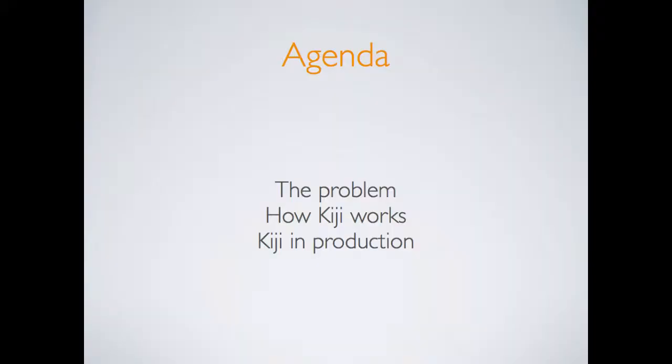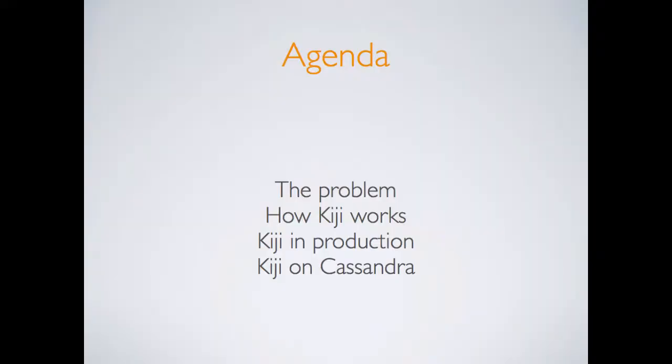I'll talk briefly about how Kiji works in production right now. So we're using it to serve personalized recommendations with a top Fortune 150 retailer at the minute. So I'll describe how that works. And finally, I'll talk a little bit about how Kiji works on top of Cassandra, how we map our data model to Cassandra, what some of the pitfalls were with adding Cassandra support this year, and so on.